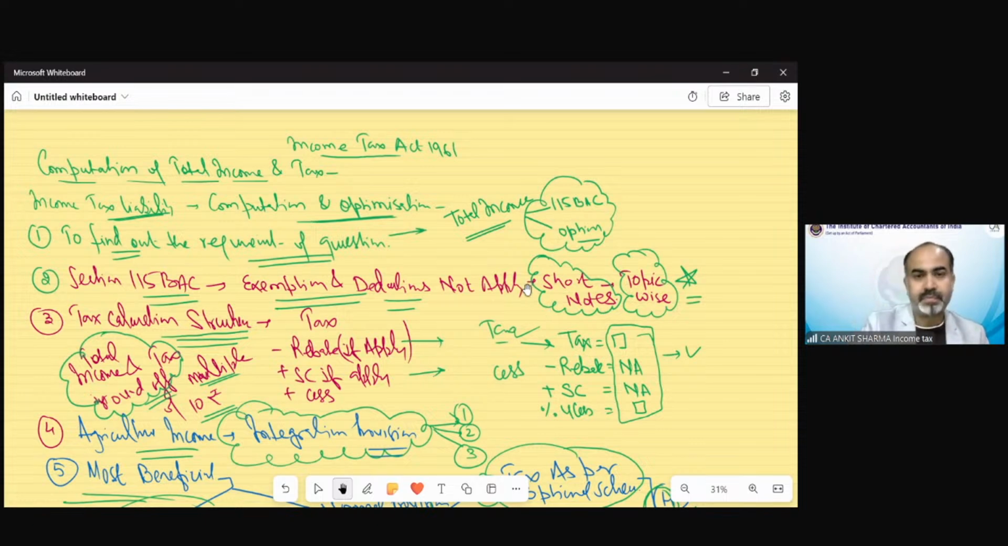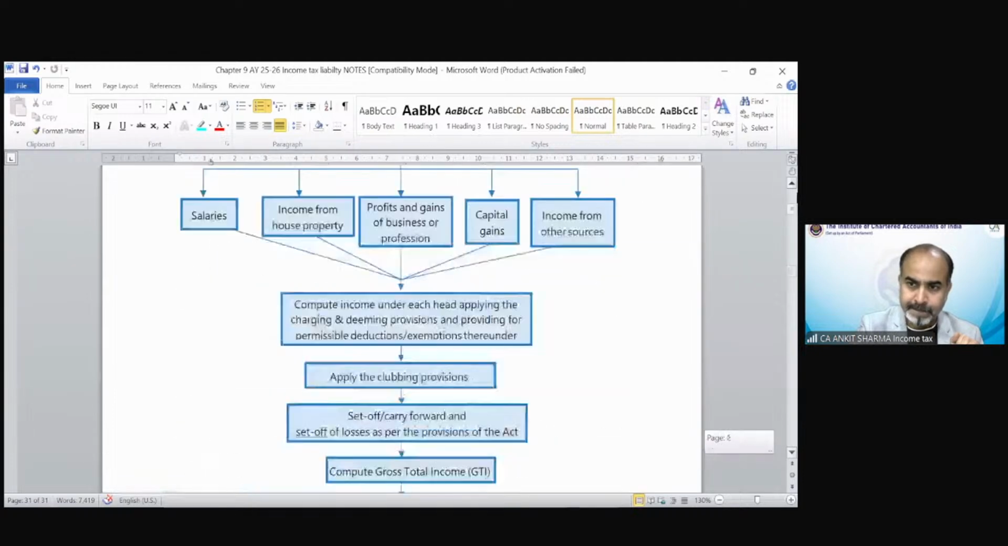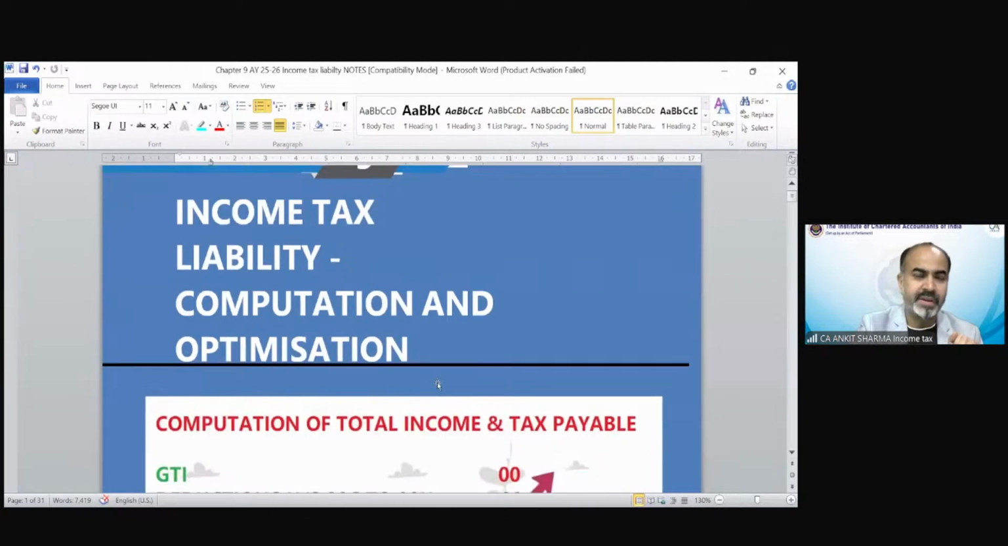Okay, so back to the provisions. Now we'll start the provisions, and let me tell you, almost 80% of these provisions are those we have already gone through in detail in various chapters. So this is our chapter, income tax liability, computation and optimization.